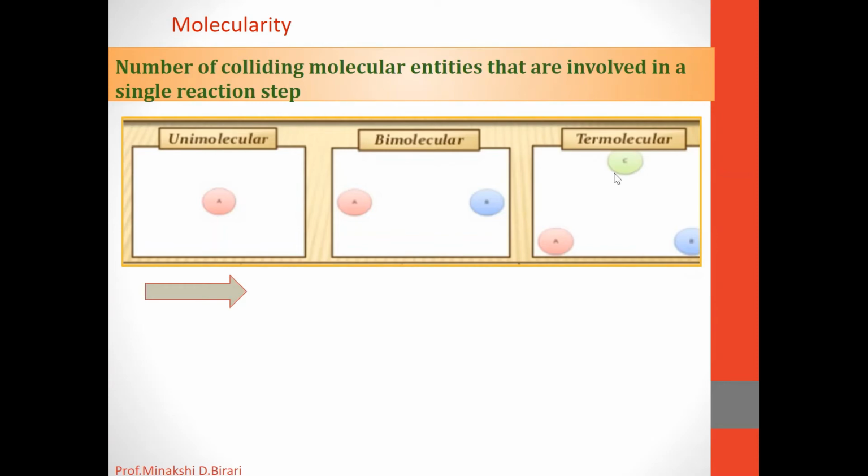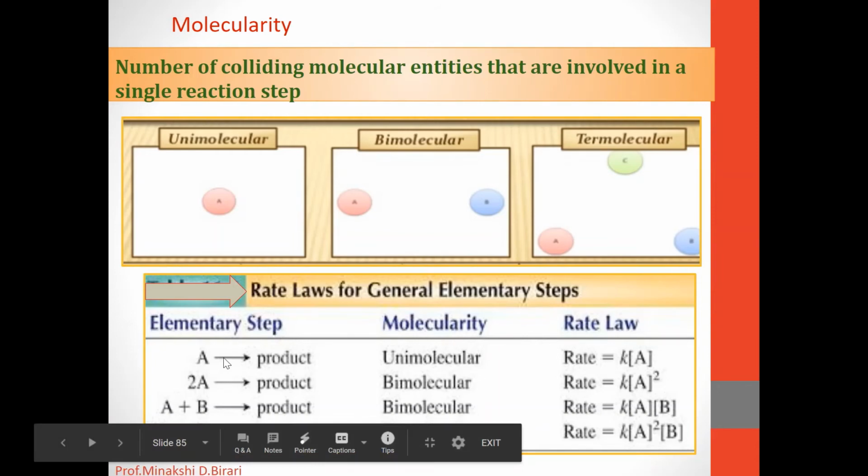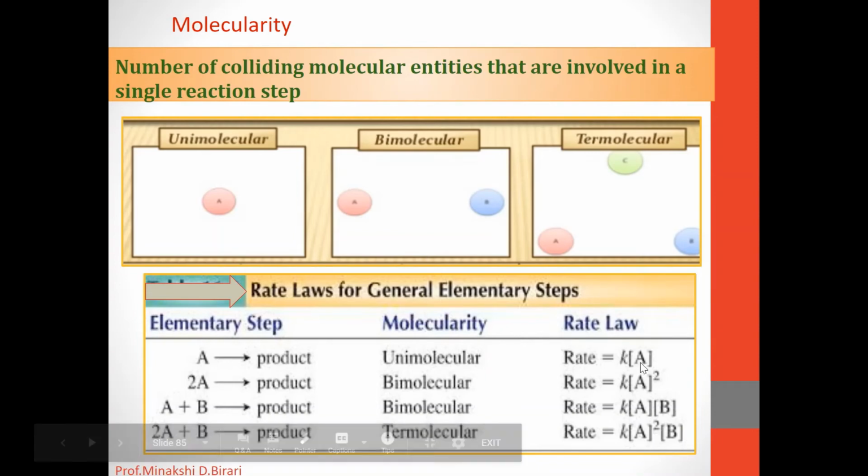So on the basis of molecularity, the elementary reactions are classified as unimolecular, bimolecular and termolecular reactions, based on the number of colliding molecular entities involved in a single reaction step. These are the rate laws for general elementary steps. If the reactant is converted to the product, that is a unimolecular reaction, and the rate law is rate = k[A].